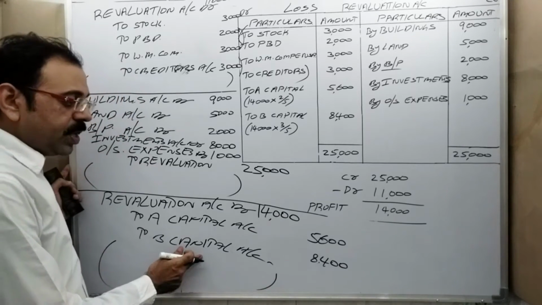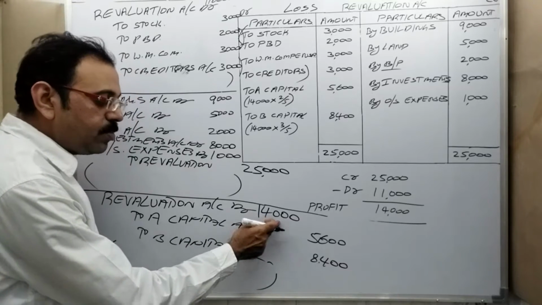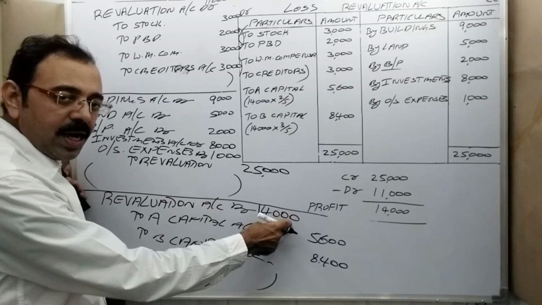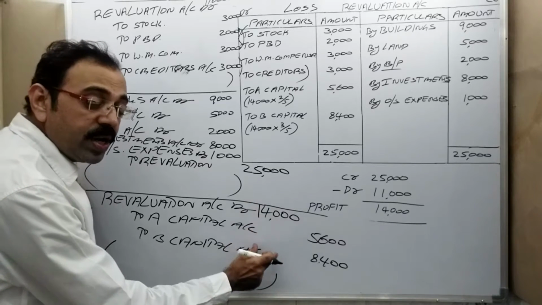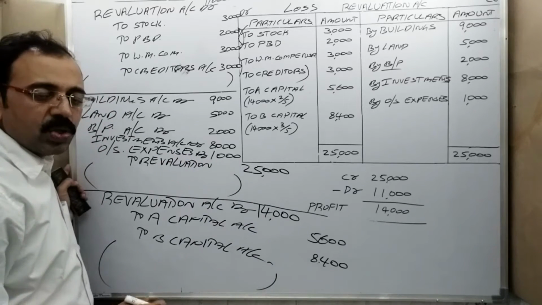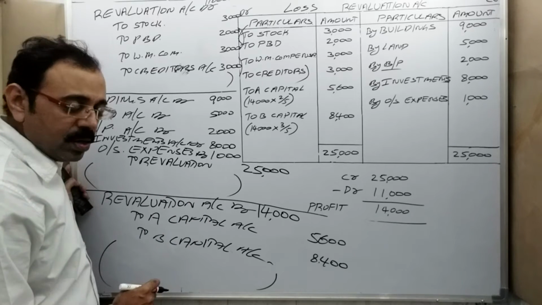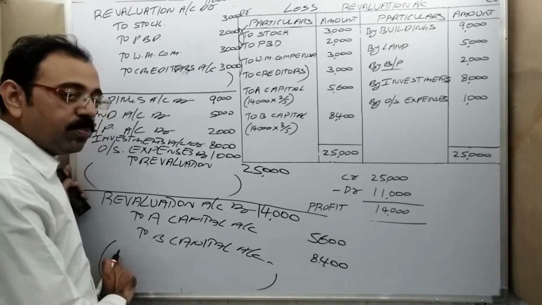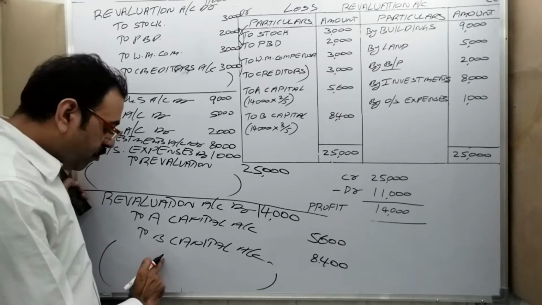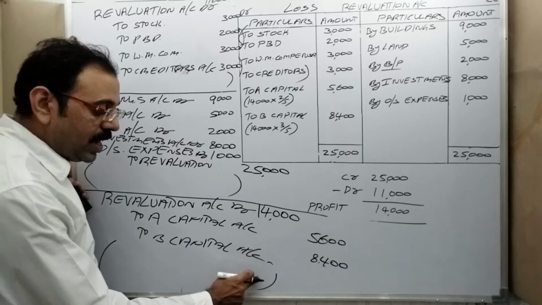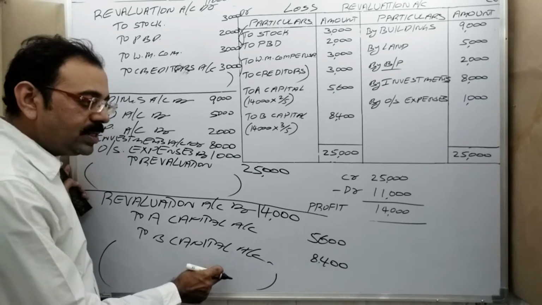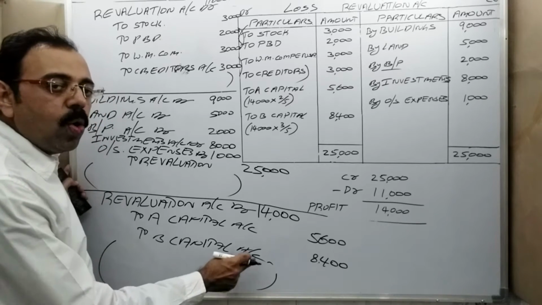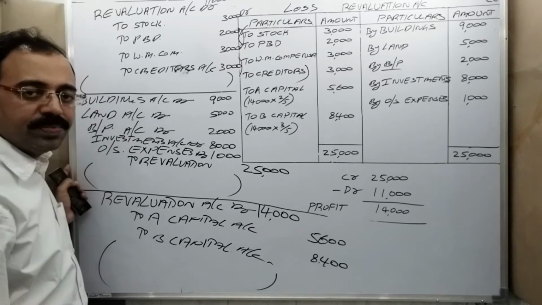What happened here? In revaluation of assets and liabilities, there is a profit. That profit we are transferring to old partners' capital accounts in old profit and loss ratio. So that meaning should come in the narration. Then the narration is: being the profit in revaluation of assets and liabilities is transferred to old partners' capital accounts in old profit and loss ratio.